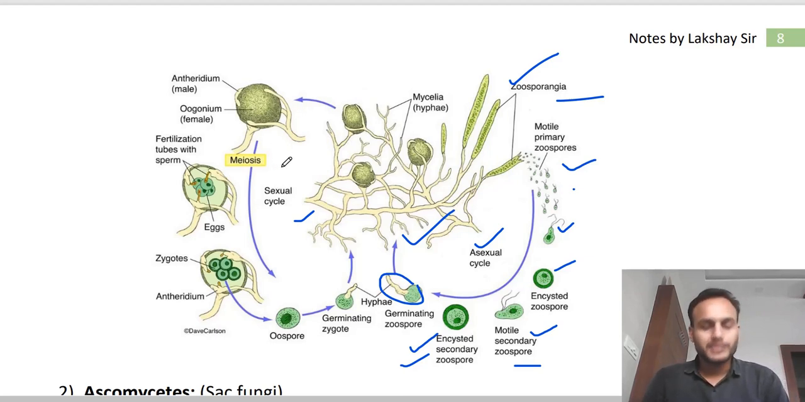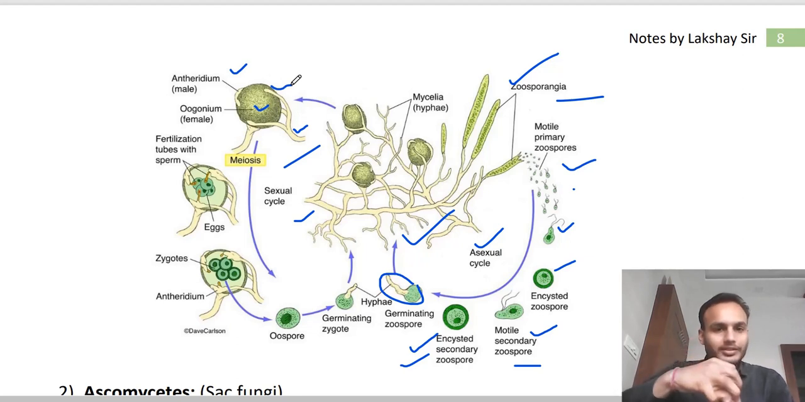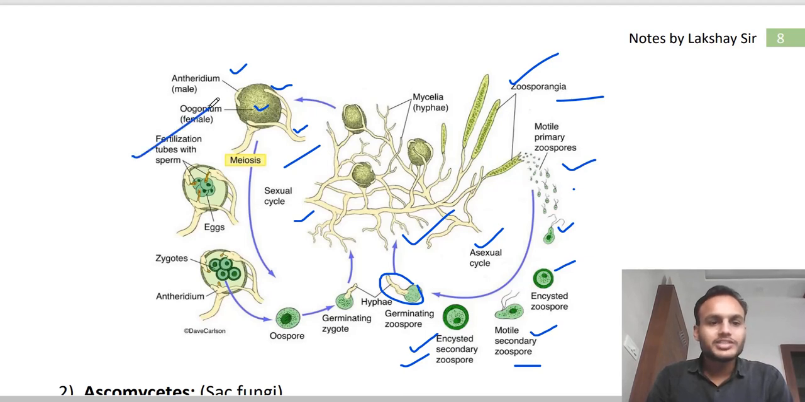Another is the sexual phase. In this you will see that one mycelium is specialized into oogonium and another hypha has produced antheridium. This antheridium has covered the oogonium, right? And through the fertilization tube, they have released the sperms. These sperms have entered one of the eggs and fertilized it to form zygote. Okay, this zygote is now called oospore.